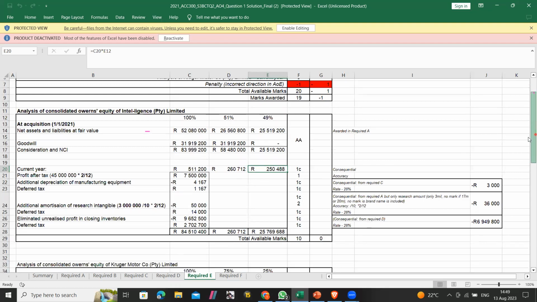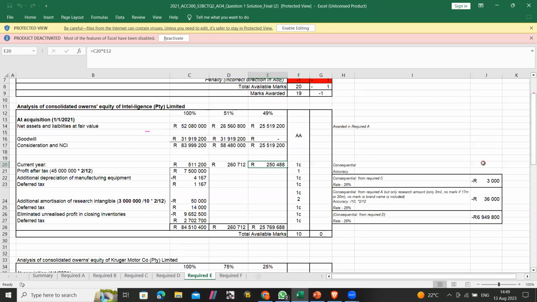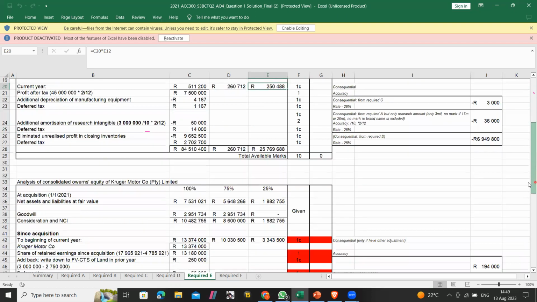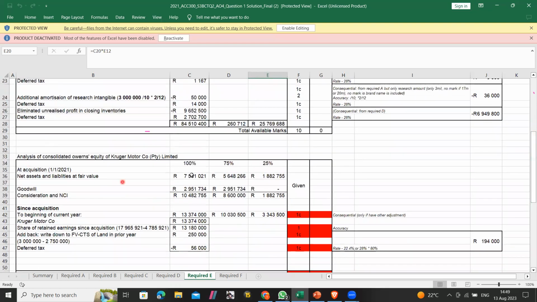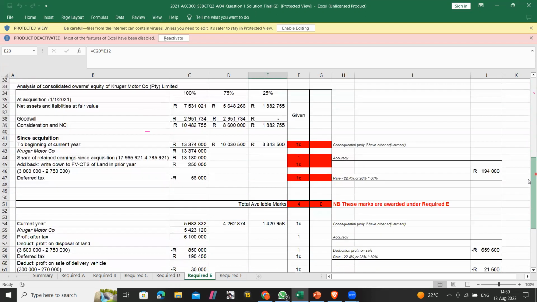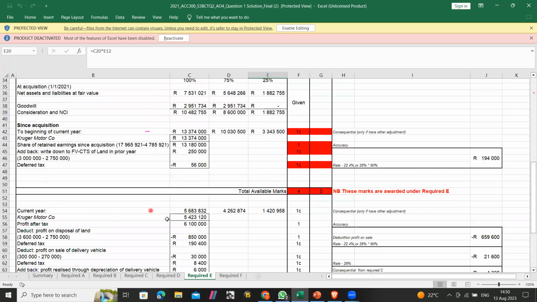So this profit here must also be in the analysis of equity of Kruger. So for Kruger, you start with the net assets. Here's the goodwill of it. Since acquisition, here is the retained earnings, and then the adjustments to the retained earnings, which is just a normal group.